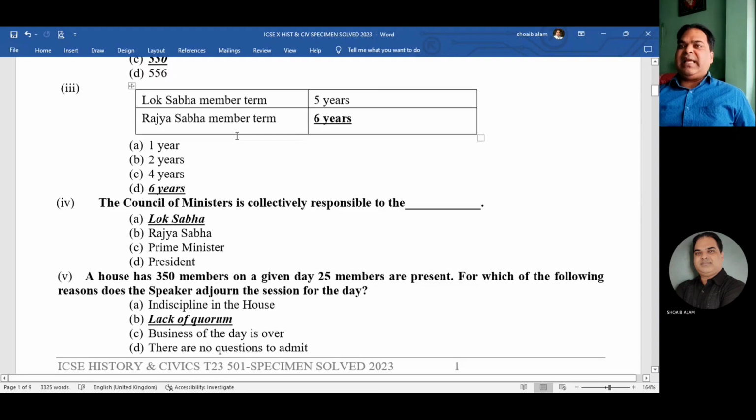Now number three, the term of Lok Sabha is 5 years. So what is the term of a Rajya Sabha member? Lok Sabha member term 5 years, Rajya Sabha member term dash. So the answer is 6 years. Rajya Sabha has no term. Rajya Sabha is a permanent house, but every second year, 1/3 of its members retire and new members take the seat. So a member only has a term of 6 years.